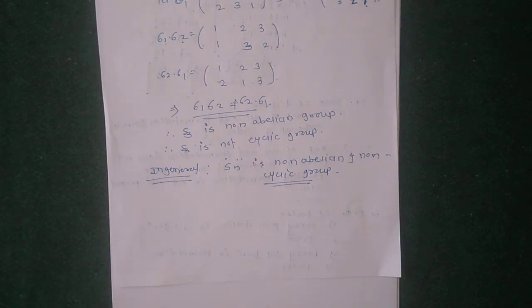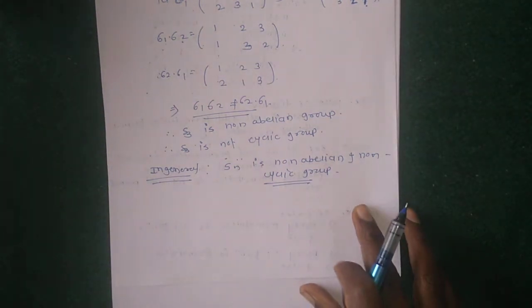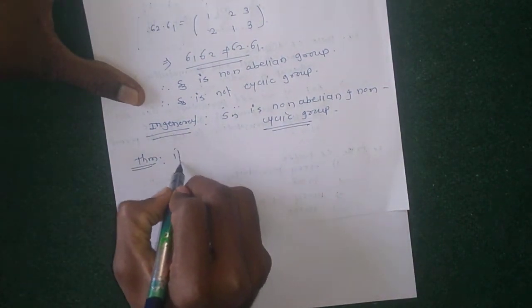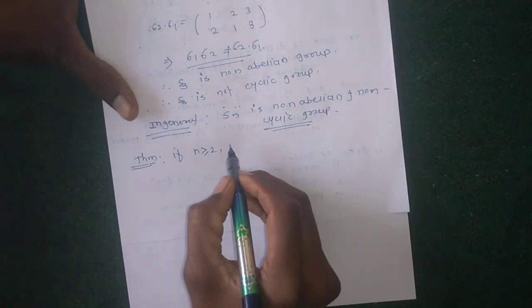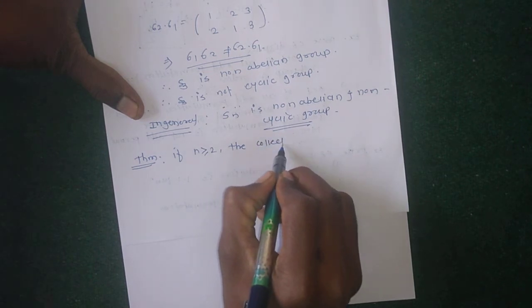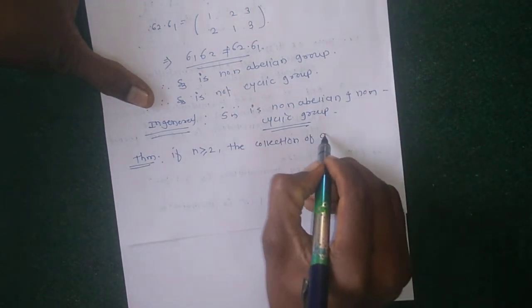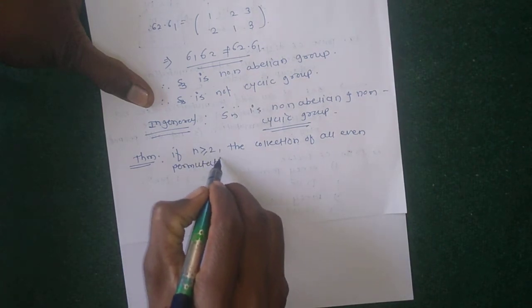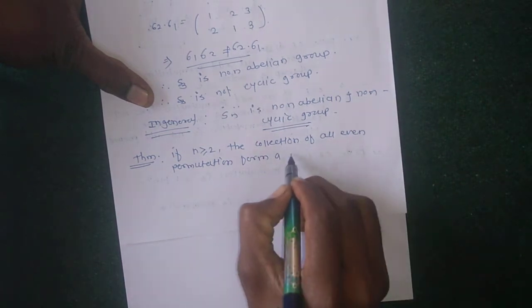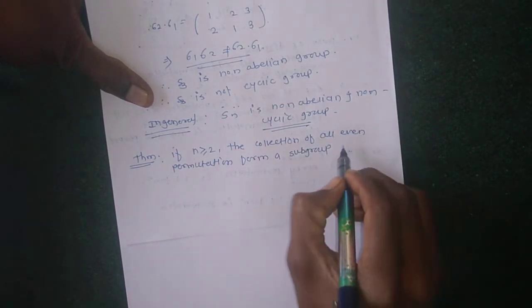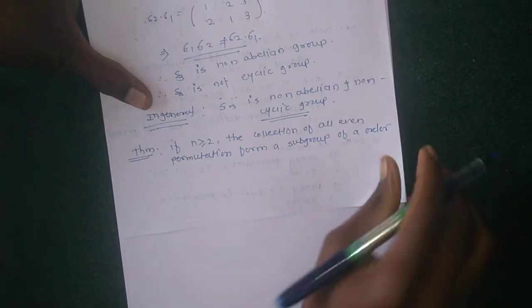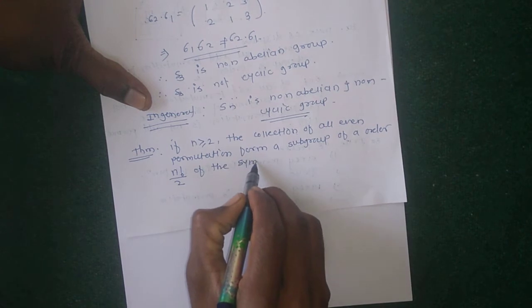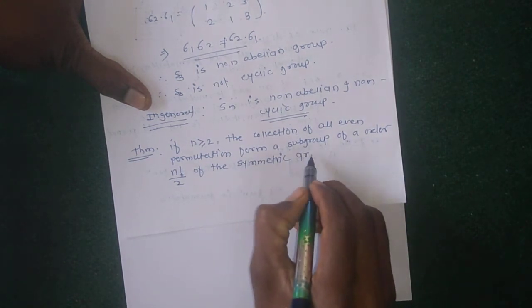Next theorem: if n is greater than or equal to 2, the collection of all even permutations forms a subgroup of order n factorial upon 2 of the symmetric group Sn.